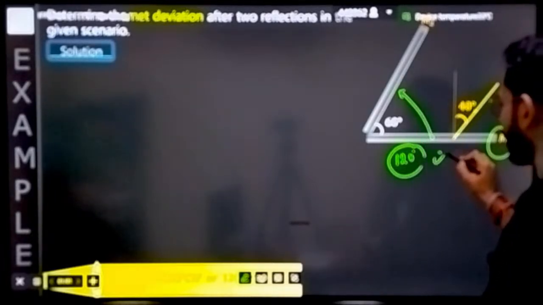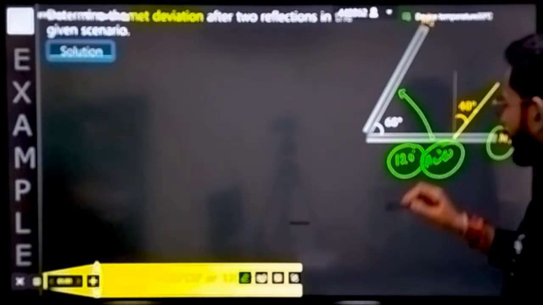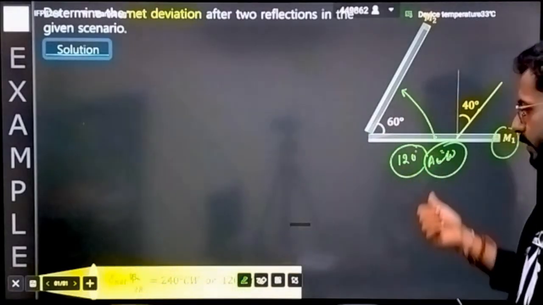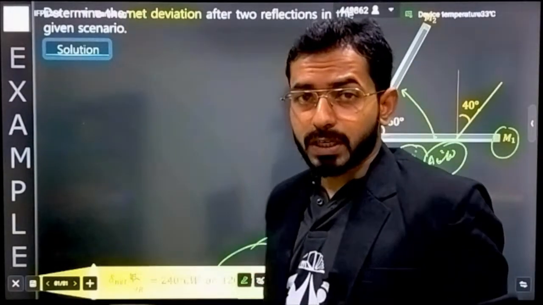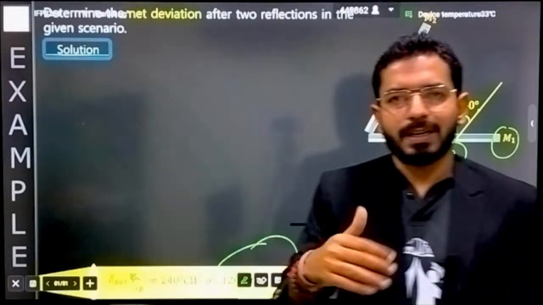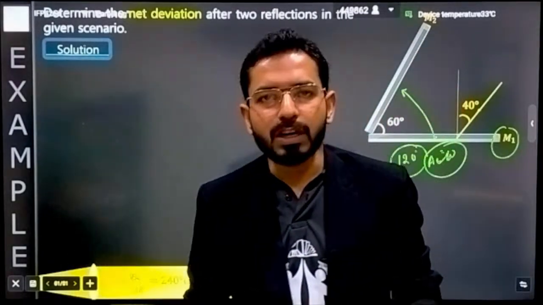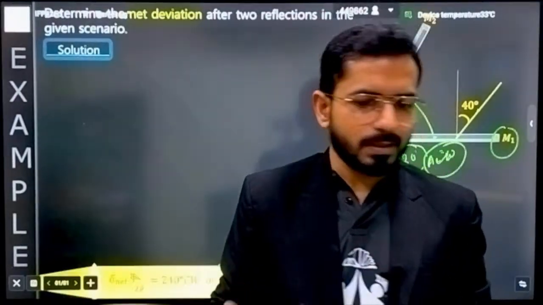But in which rotation? I can say you will be taking this in anti-clockwise direction. If you are writing 120 in anti-clockwise direction, that is also a correct answer. We have calculated 240 in clockwise. It is the same thing. 240 in clockwise is also equal to 120 in anti-clockwise. The sum is always equal to 360. I hope that this is clear to you.